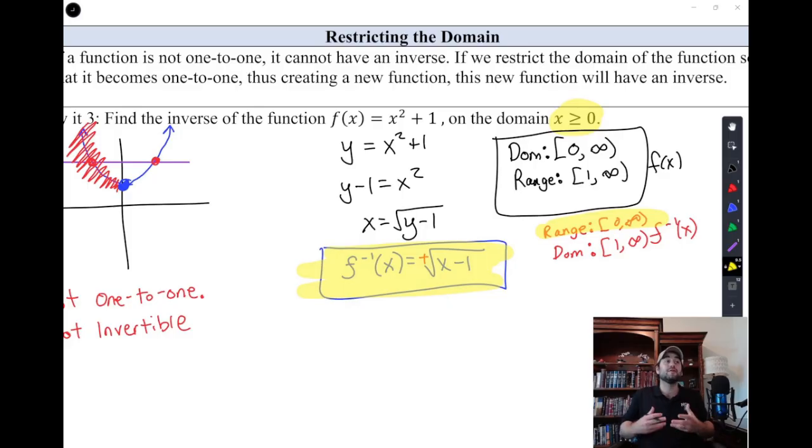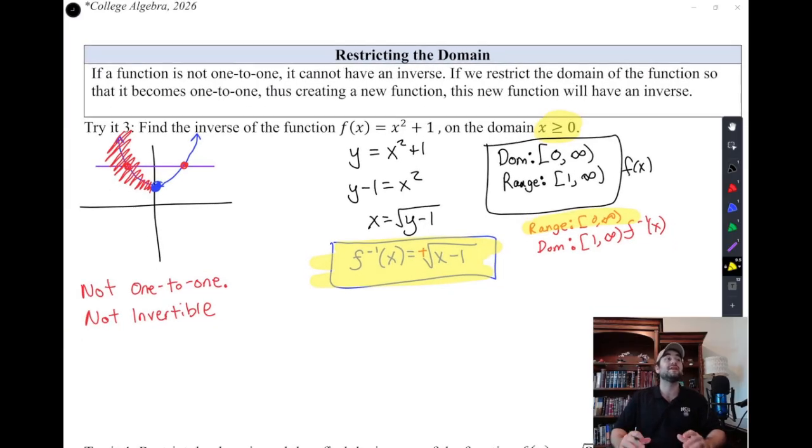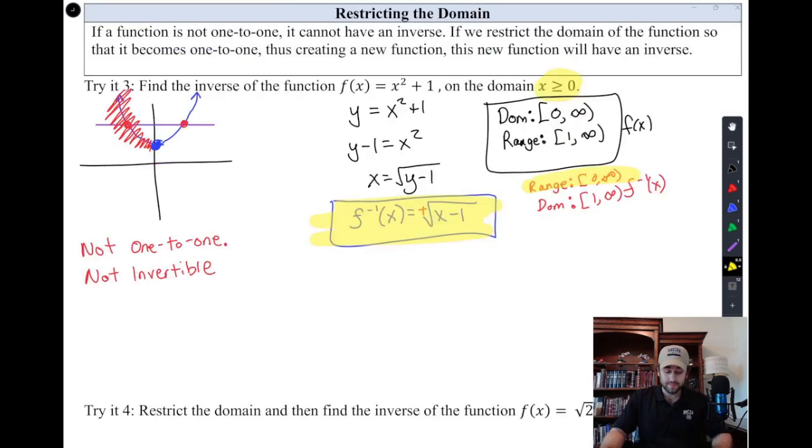But that's just a clue that, hey, I checked, and it was the positive version of the square root function, because I checked the restricted domain and what that made the range in the inverse function. And I looked at my range on my graph to see which function fits it better, the positive version of the square root or the negative version. And so that's just an example of when some things don't have inverses and you have to restrict them so that they do. So here's another example.